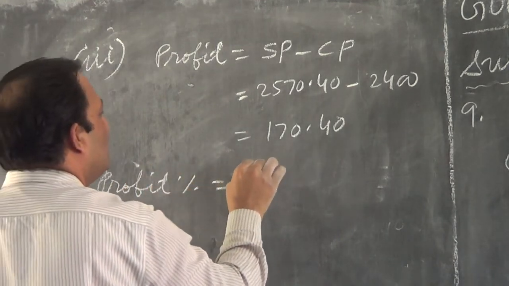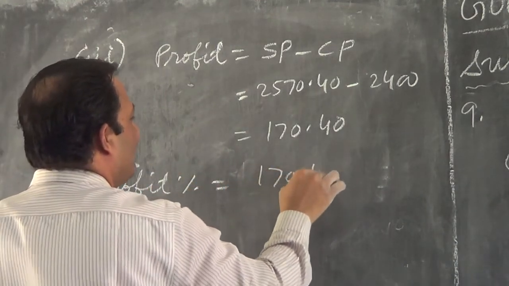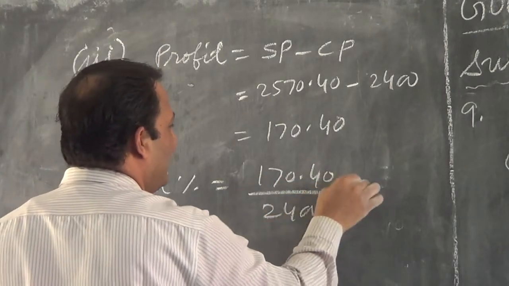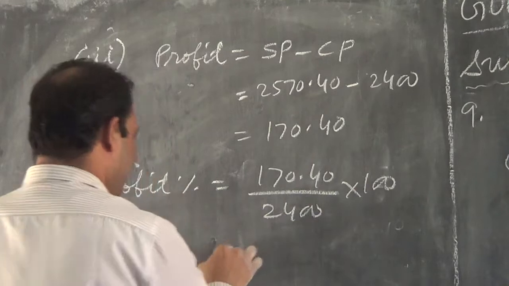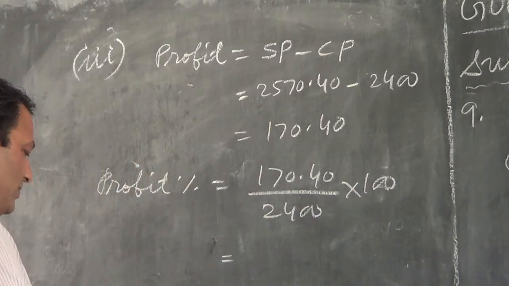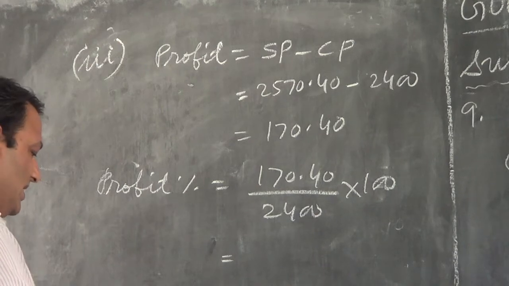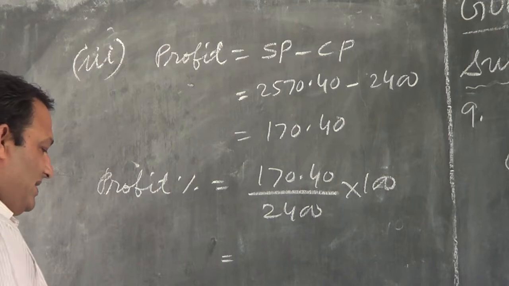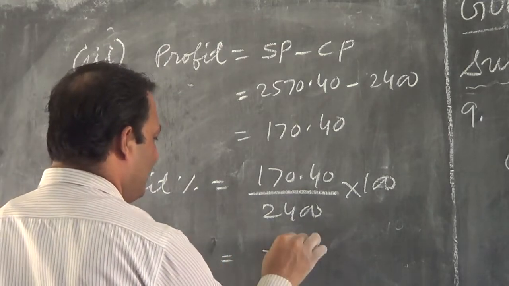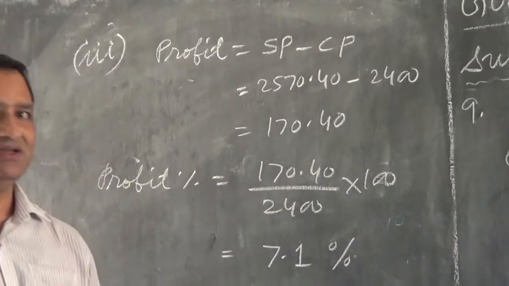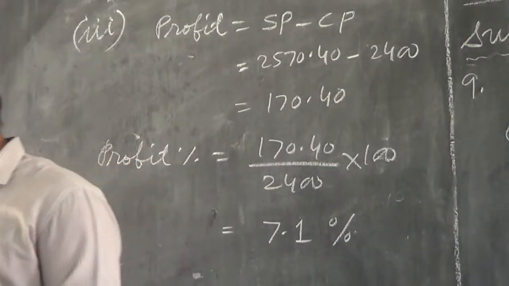Then profit percent equal to profit 170.40 by CP 2400 into 100. So that is 170.4 into 100 divided by 2400, and that is 7.1%. So this is question number 9.